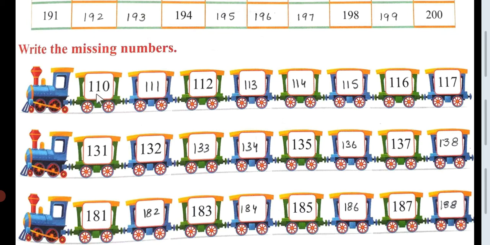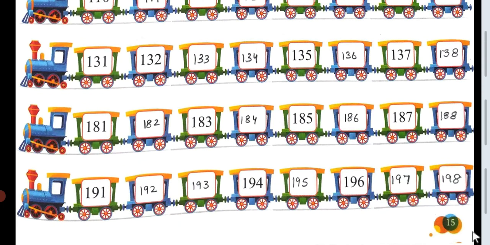So 110, 111, 112 is here, 113, 114, 115, 116, 117 already given. Those numbers which have not been given in the train block, you will fill in. This exercise is given on page number 15. So please do this exercise in your books.